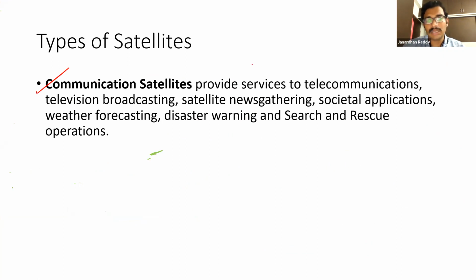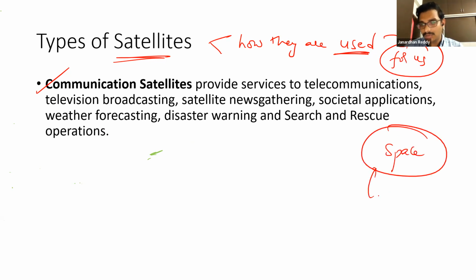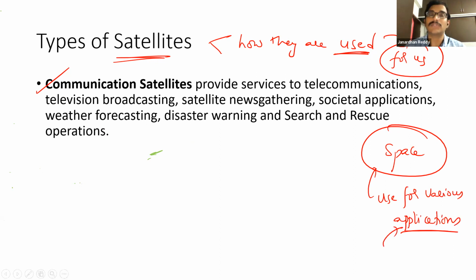Communication satellites, look at the applications basically. Types of satellites depend on how they are used for us or how they are useful for us. For our purpose only, no? Basically, why are we launching a space program? So that we can use it for various applications. Yes or no? That is the intention of taking so much risk and sending satellites outside into space. We want to use them for a variety of applications.